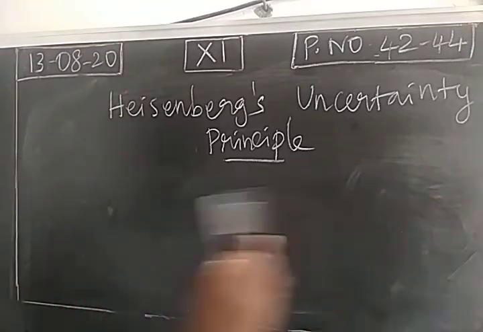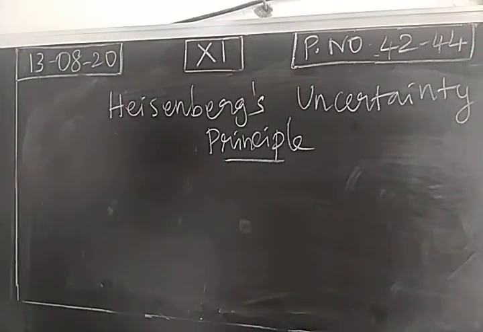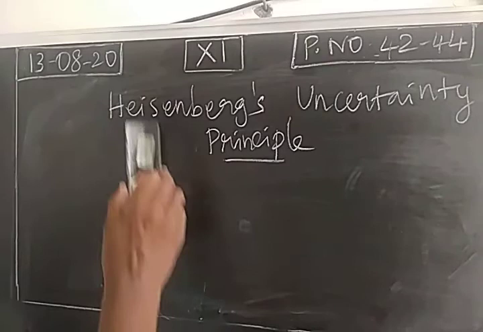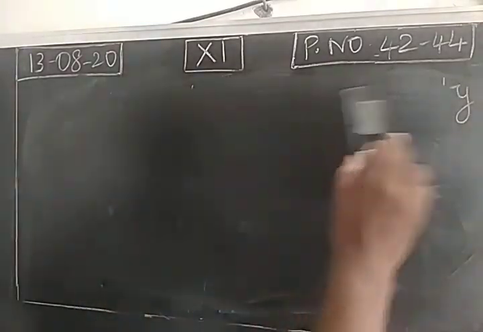This is also like de Broglie's relationship. This is also relating the dual nature of a micro level particle. So it has a significant value for micro level particles only. As we studied in de Broglie's equation, the de Broglie wavelength has a significant value for micro level particles only. The same concept is applicable for the Heisenberg uncertainty principle.